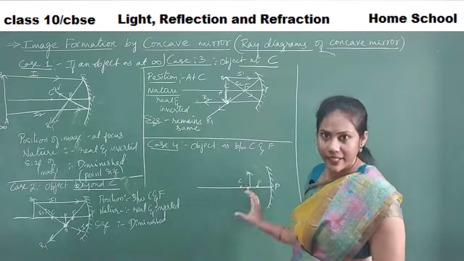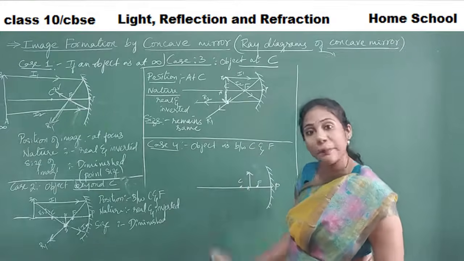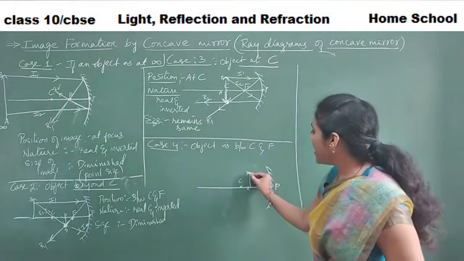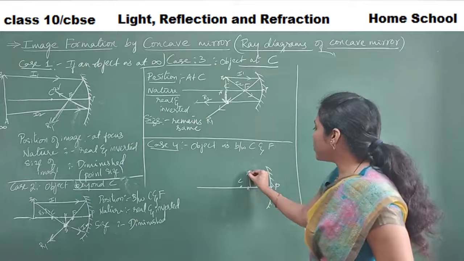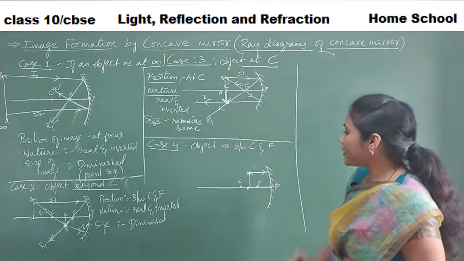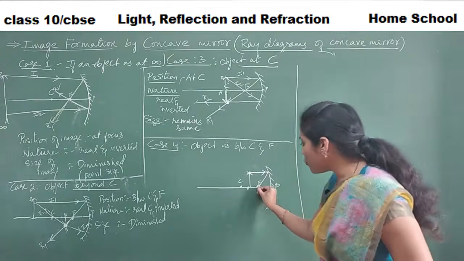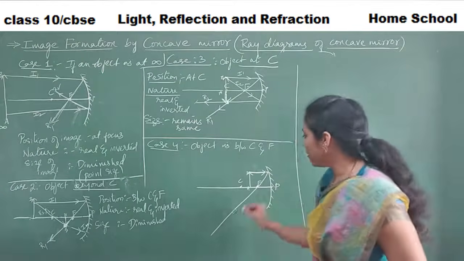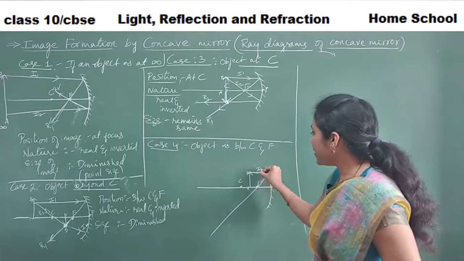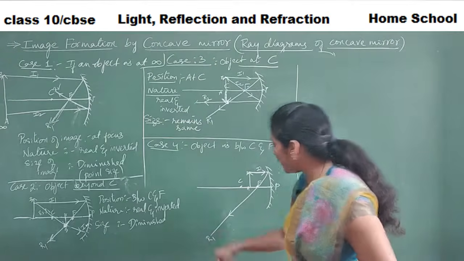Any two rays let us draw and see where the reflected rays are meeting. The first incident ray is emerging from the object, parallel to the principal axis. Then definitely that should go through the focus. So this is my first incident ray and this is my first reflected ray.